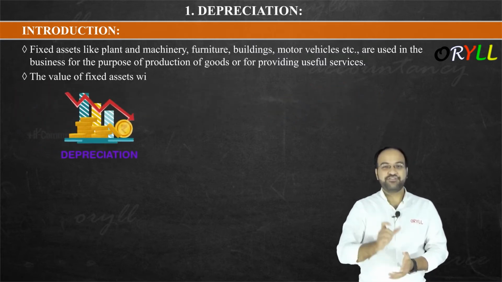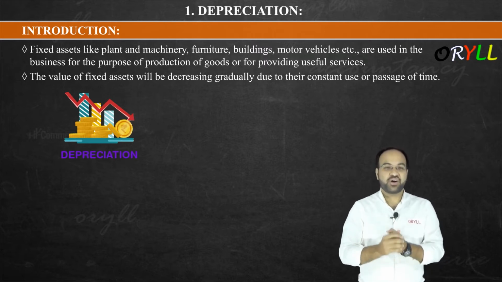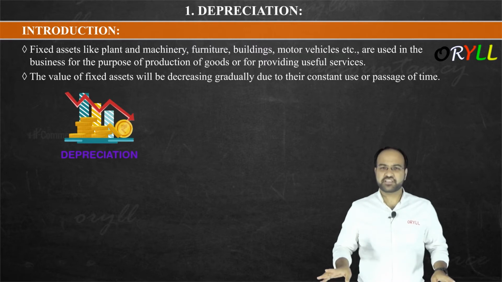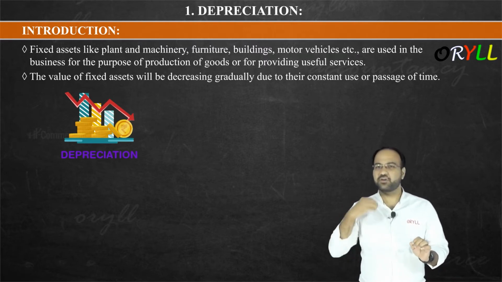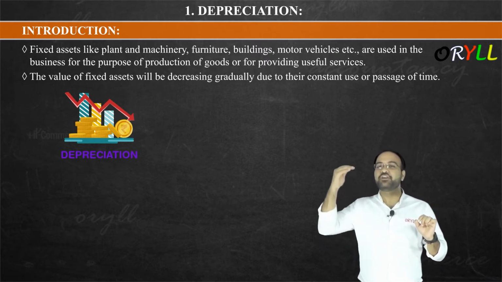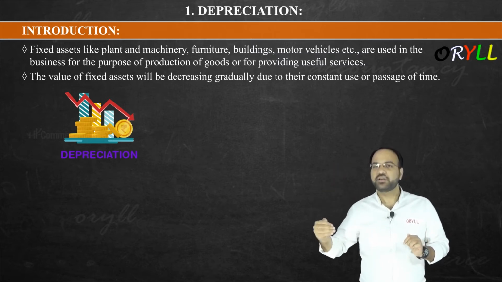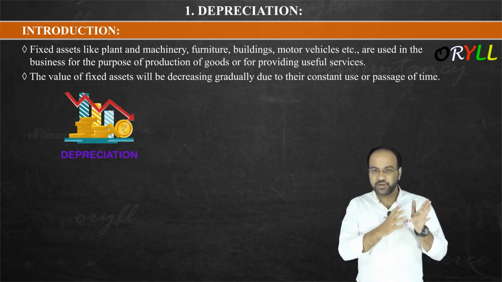But the value of fixed assets will decrease gradually, due to constant use or passage of time. Whatever fixed assets you have, their value will be decreasing continuously, because you are using the asset and due to the passage of time.